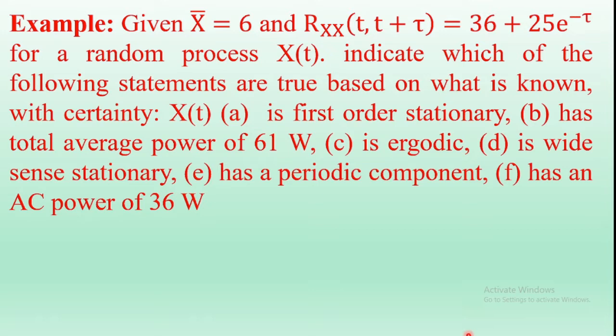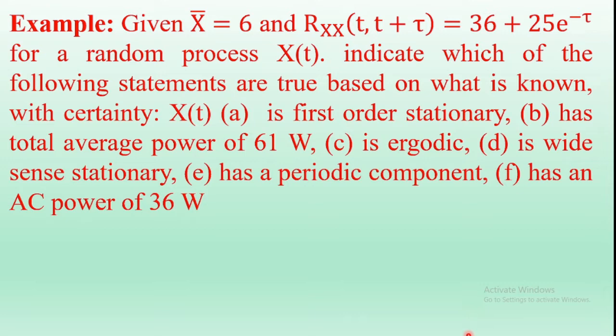In this video, I am going to discuss one more example of the random process. The example is: given X bar is 6, that is, expectation of X(t) is equal to 6, and Rxx(tau) is 36 plus 25 e^(-tau) for a random process X(t). Indicate which of the following statements are true based on what is known with certainty.